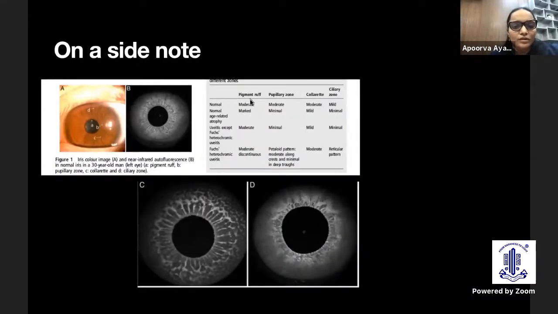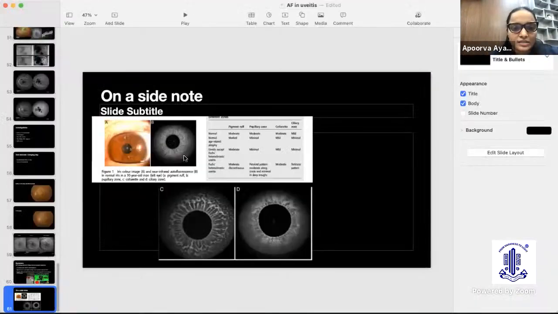So on a side note, since I was given this topic in anterior uveitis, this is a study in 2016 about iris autofluorescence using near infrared autofluorescence in Fuchs heterochromic iridocyclitis.